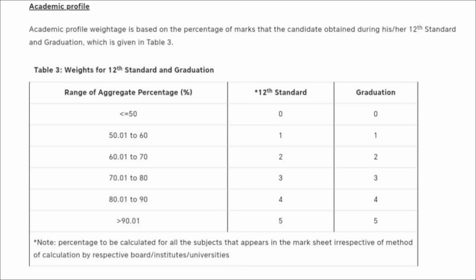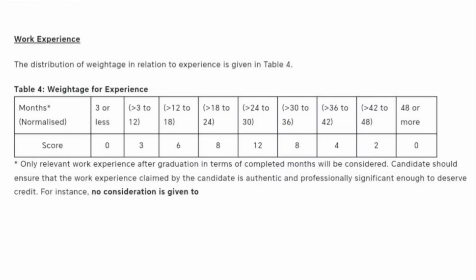Then if we consider the weightage given for the work experience, then if you have work experience between 3 to 12 months, there are 3 points. If it is between 12 to 18 months, there are 6 points. If it is between 18 to 24 months, there are 8 points. If your work experience ranges between 24 to 30 months, there are 12 points.